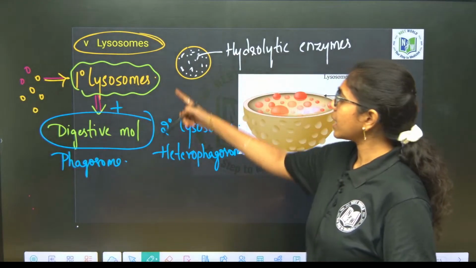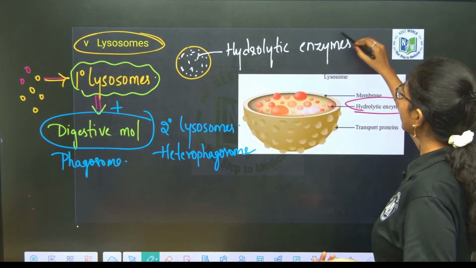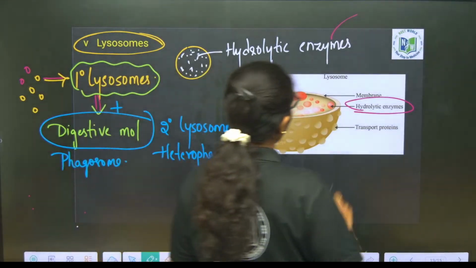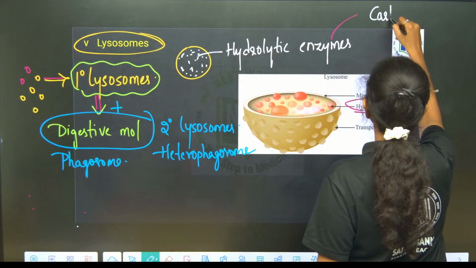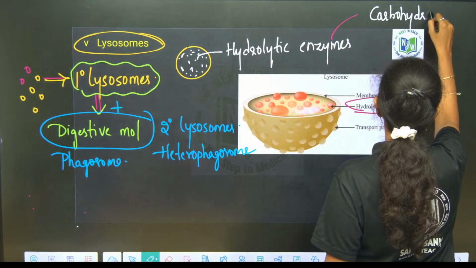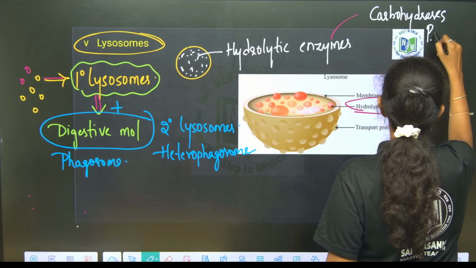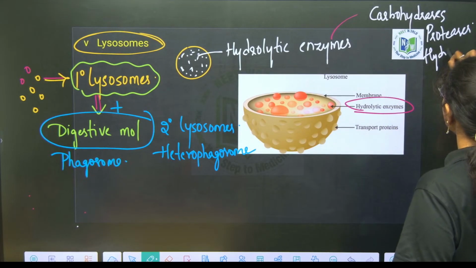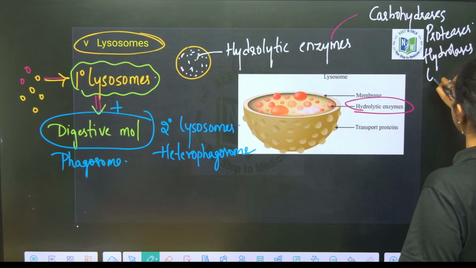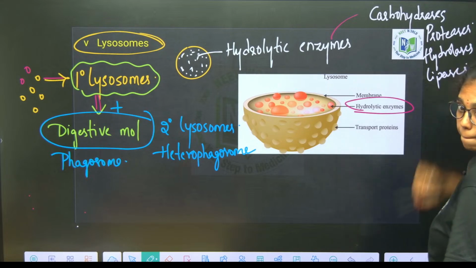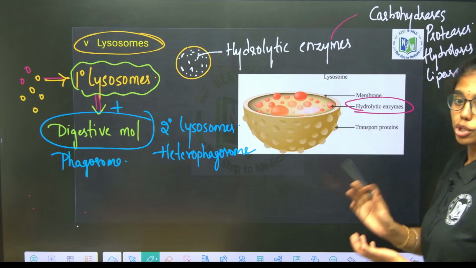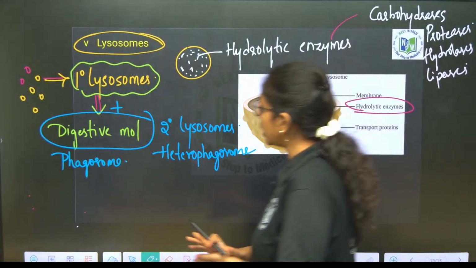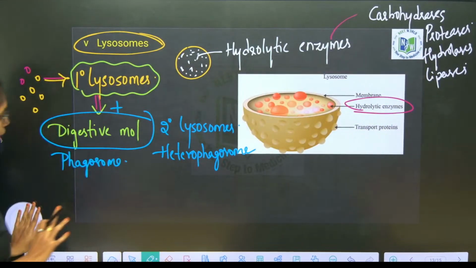What are the hydrolytic enzymes that are present over here? Hydrolytic enzymes can be what? Very good. Carbohydrases, proteases, hydrolases and lipases. These will help in the digestion of biomacromolecules which are present inside the cell. Now here you see secondary lysosomes, heterophagosomes are clear, right?